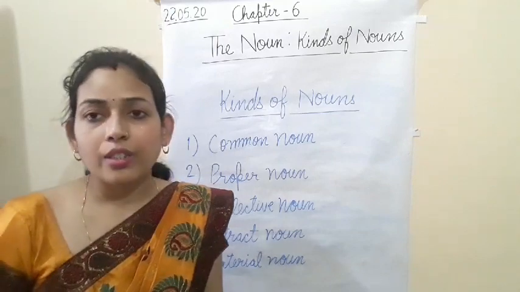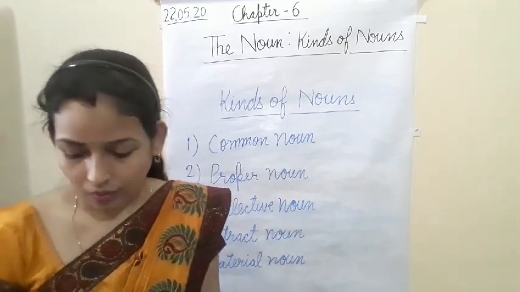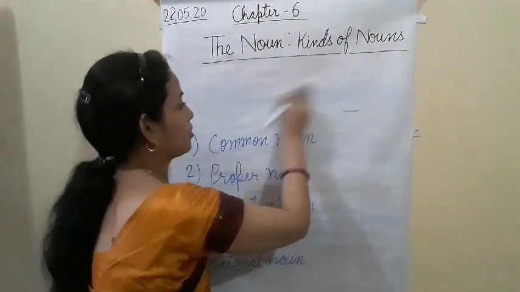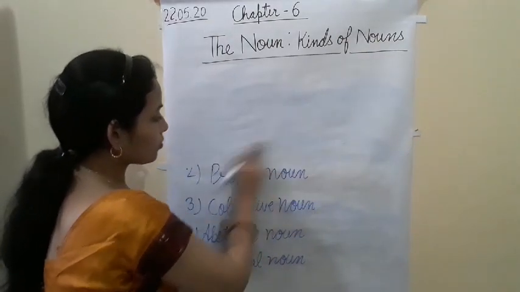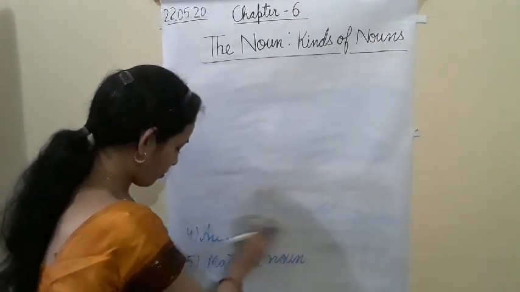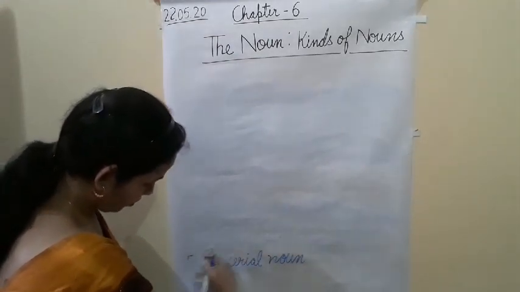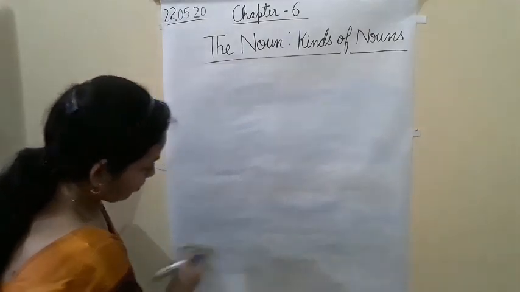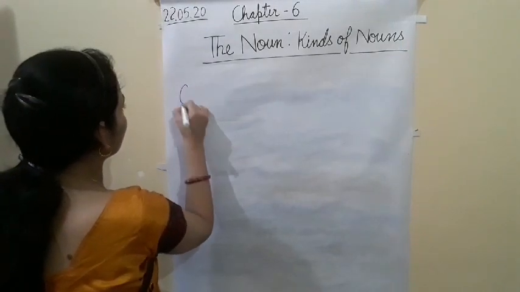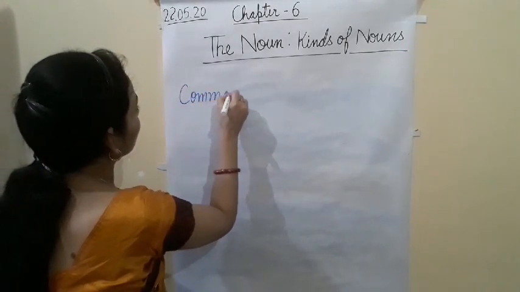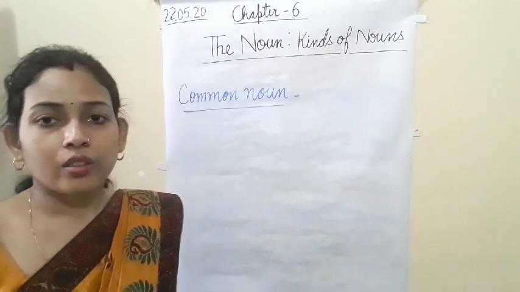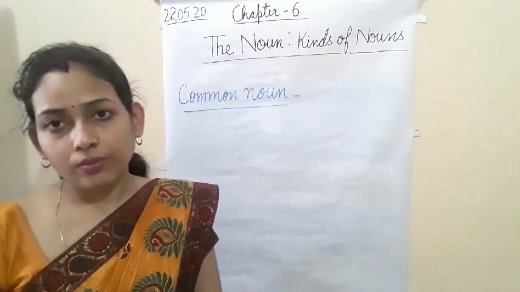First of all I will start with the common noun. So what is the common noun?